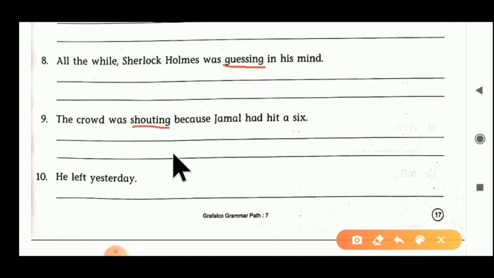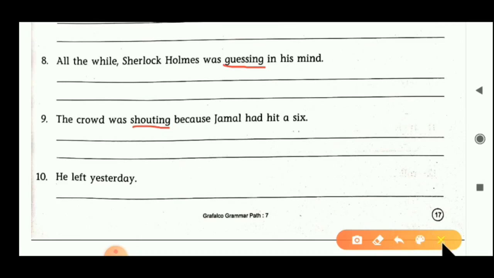We have to convert it into transitive form, like that: the crowd was making a racket because Jamal had hit a 6. Instead of shout, we have to put making a racket.